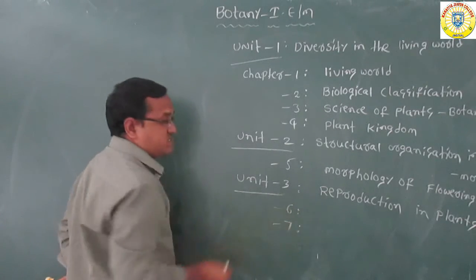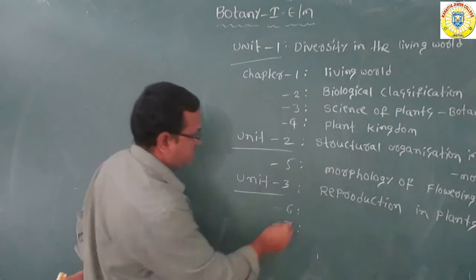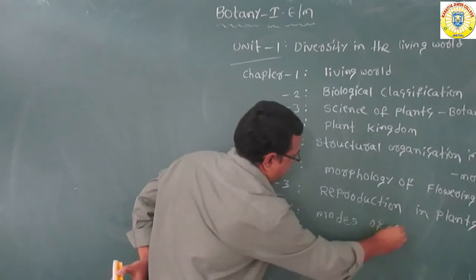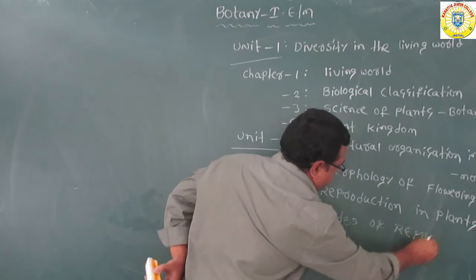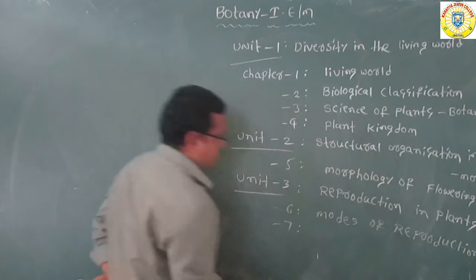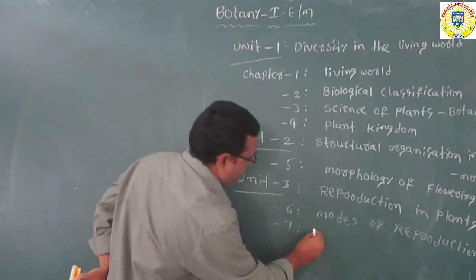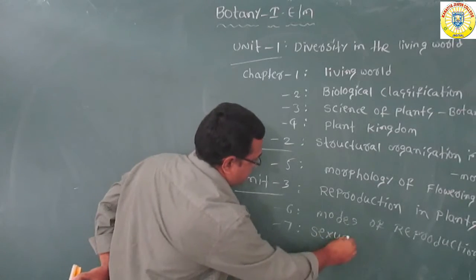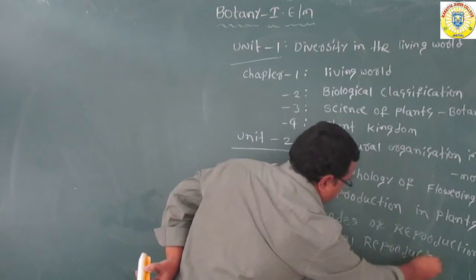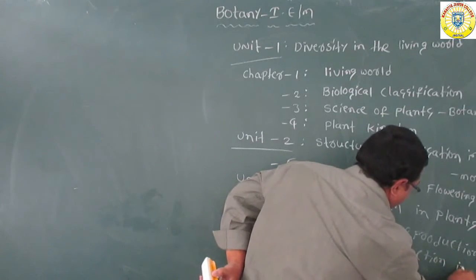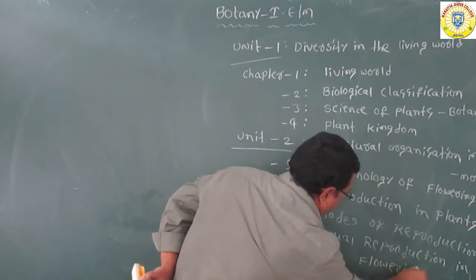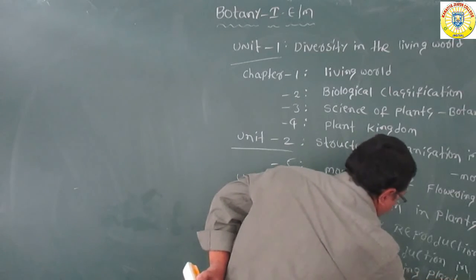Chapter number 6 is modes of reproduction. Chapter number 7 is sexual reproduction in flowering plants.